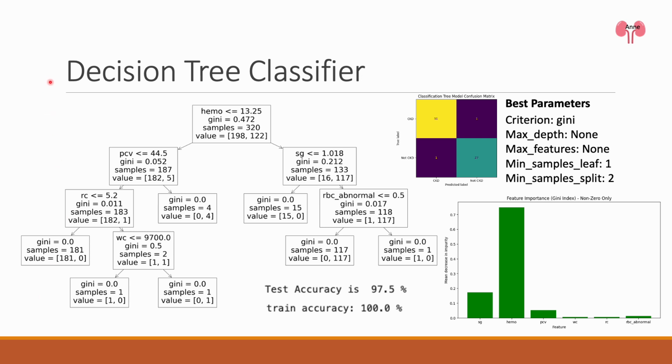Let's move on to the decision tree classifier. The feature importance measured by the Gini index shows that 6 features are used to build the decision tree. While achieving a good test accuracy of 97.5%, the model's perfect training accuracy and unrestricted parameters resulting from the grid search hint at potential overfitting. To tackle this, we will explore random forest, which combines multiple decision trees and could offer better performance and generalization than a single tree model.